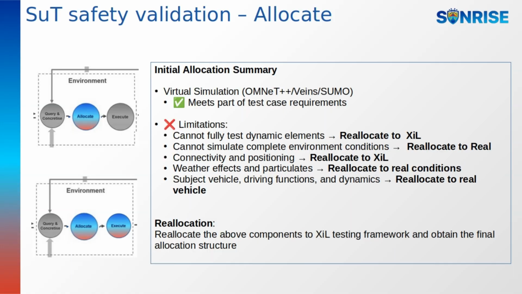Initial allocation summary: virtual simulation with OMNeT++, Vanets, and SUMO meets some test requirements but has limitations. Dynamic elements, connectivity, and positioning are reallocated to SHIL. Environment, weather, particulates, and vehicle dynamics are reallocated to real testing. These reassignments form the final hybrid allocation combining virtual and real components.